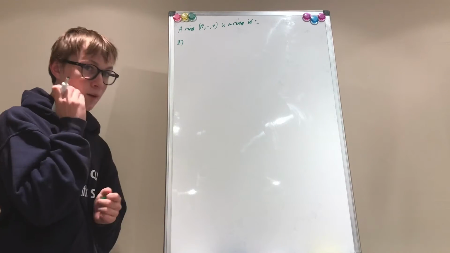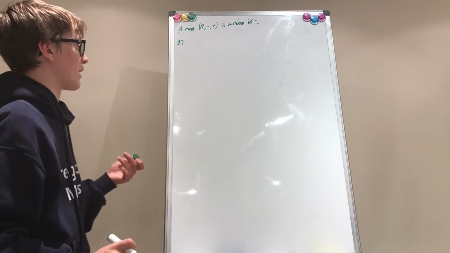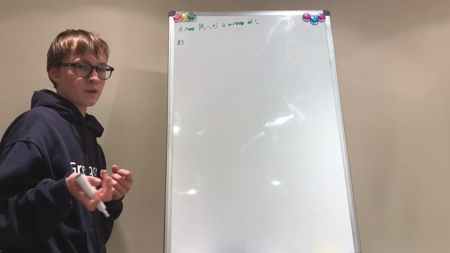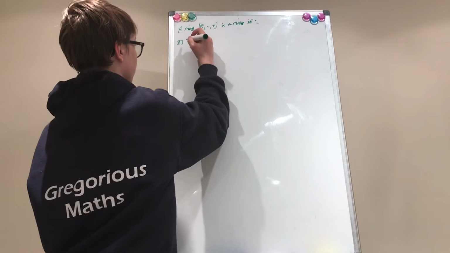Now I'm not going to make you go back to my very old video on abstract algebra to check what that is. I'm just going to tell you the axioms for a group, an abelian group more specifically.